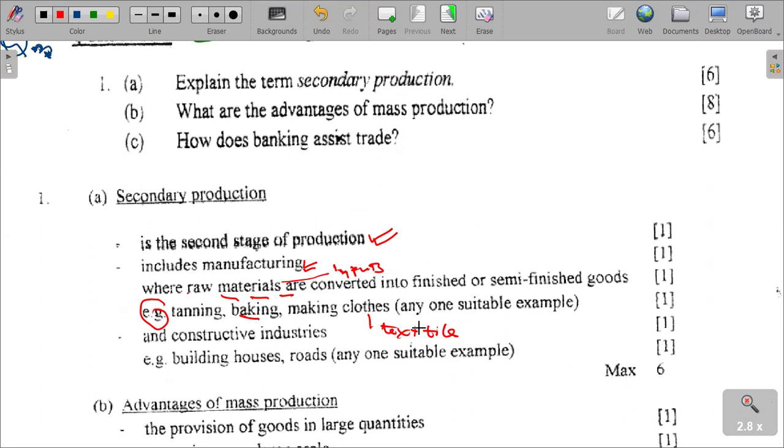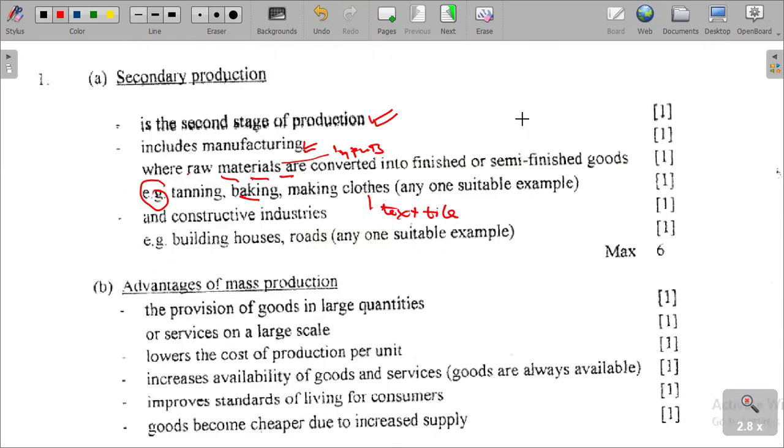Our second question is saying, what are the advantages of mass production? If you check here, mass production is a production process where there is production of goods in large quantities or services at large scale.